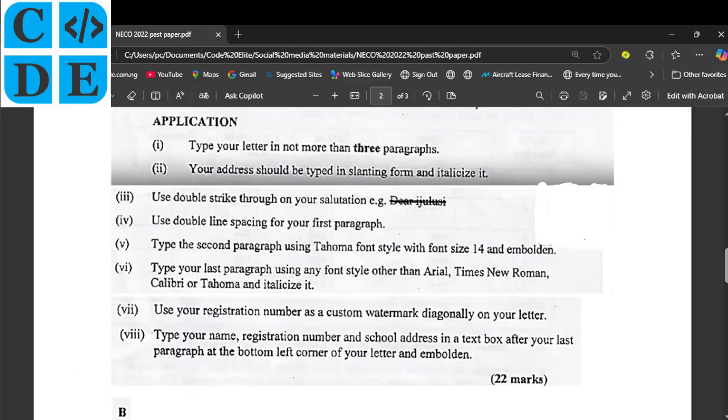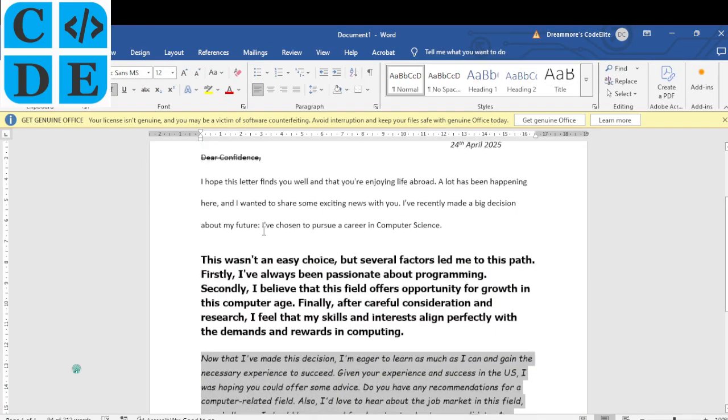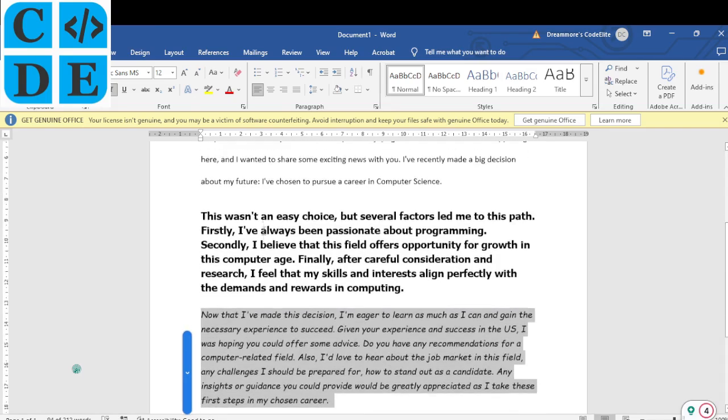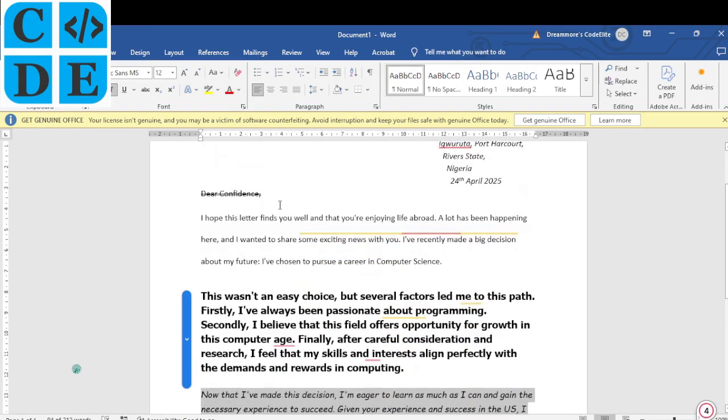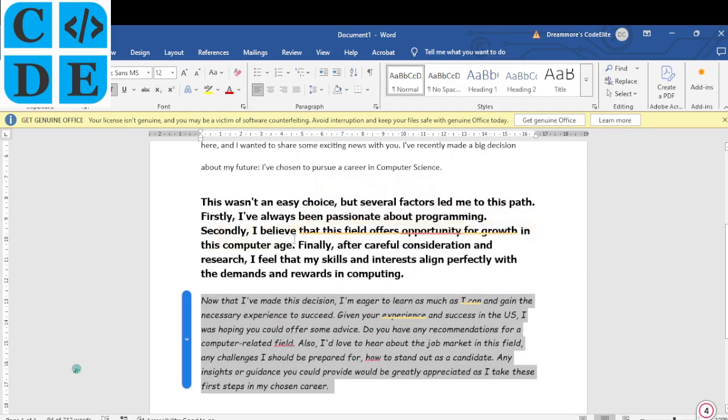They didn't mention the font size that we should use. Okay, so that means we can practically leave everything at 14 or just leave them the way they are. I think all they are testing is your ability to type, your ability to understand what line spacing is, to make bold and to change fonts and stuff like that.